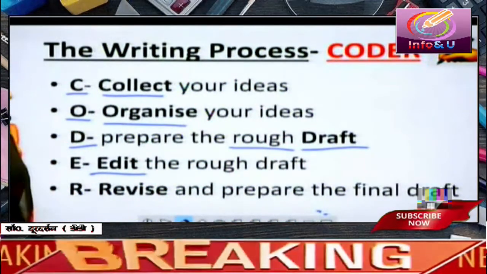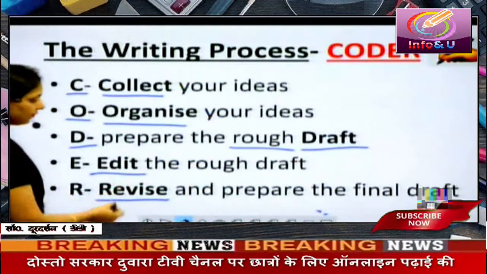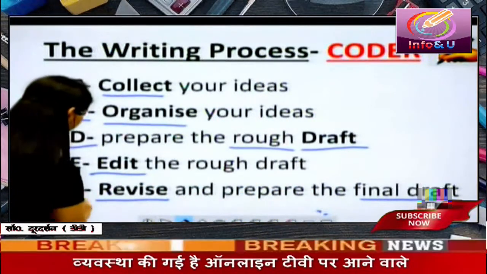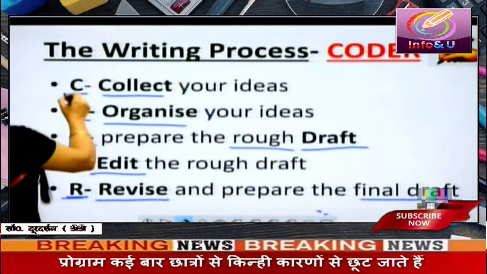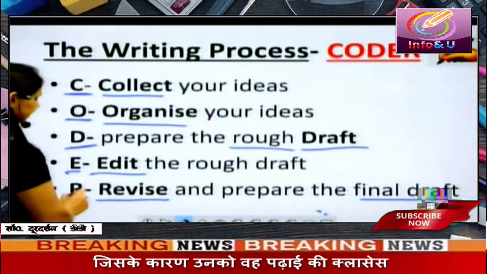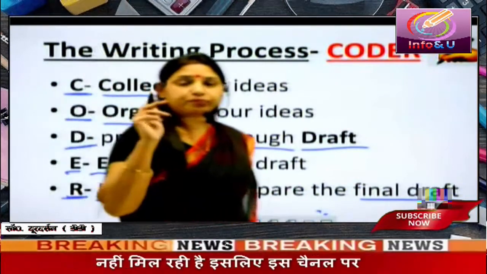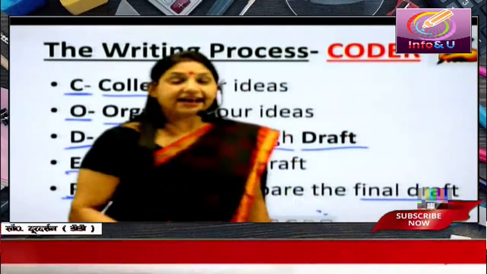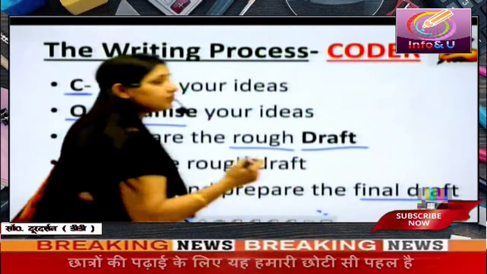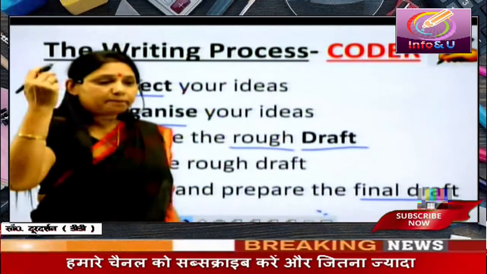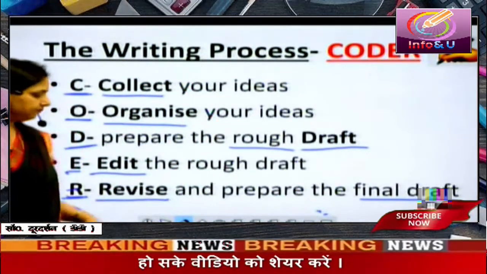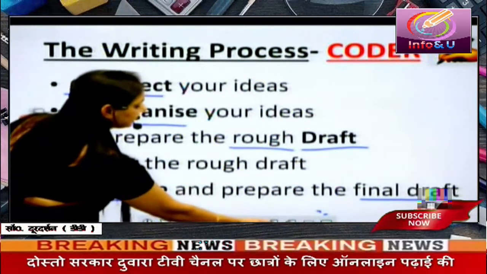After that comes the final draft. Revise the rough draft and prepare the final draft. That is R. R means revising. C means collecting. O means organizing. D means the first draft. E means edit, and R means revise the draft and prepare the final piece of writing. That is the best you can do. Your chance of getting the best you can do is by following the CODER rule completely. Okay? I hope you understand that.